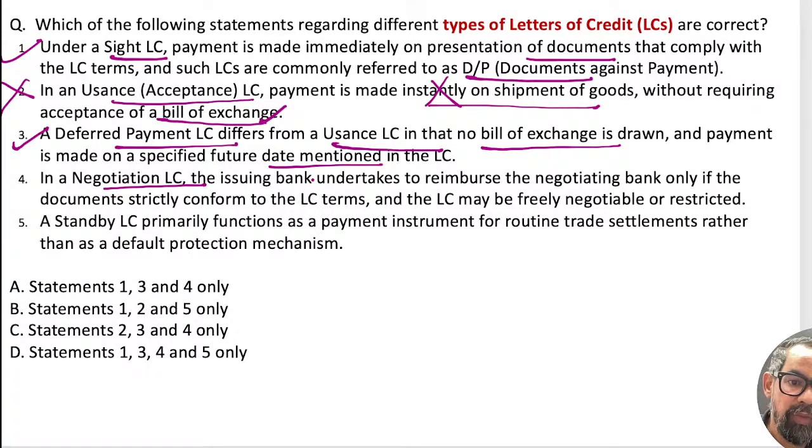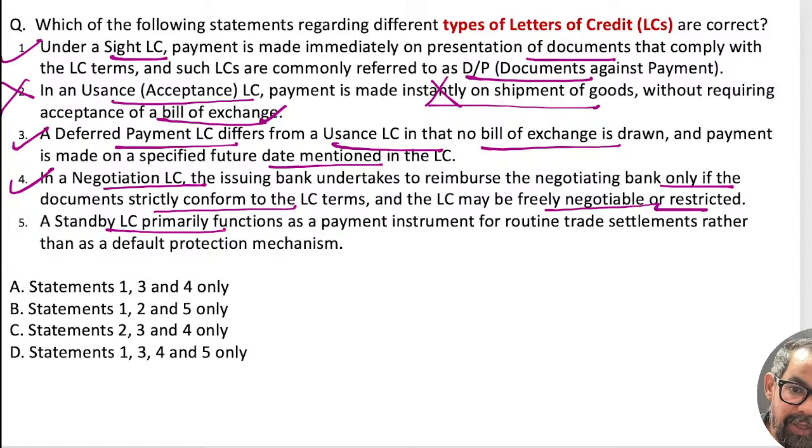Negotiation LC: it can be negotiated only if the documents are strictly, freely negotiable and this. No, the second part is wrong, right? LC may be freely negotiated or restricted. No, it is not about that one actually. Sorry. The fourth statement also seems correct. Negotiation LC is basically one that can be negotiated to someone else, but that other party cannot negotiate further. That was the rule. I thought this is the only thing which is mentioned here.